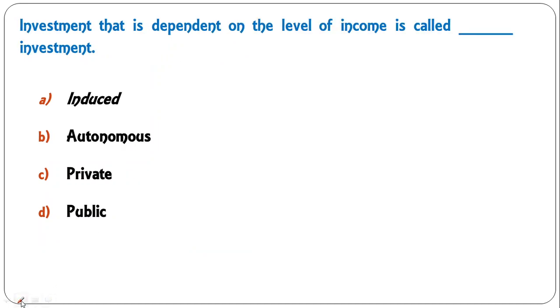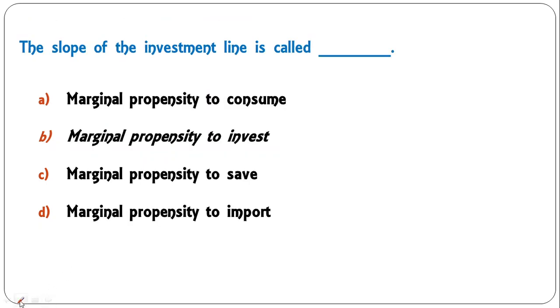Investment that is dependent on the level of income is called dash investment: induced investment, autonomous investment, private and public investment. Investment which depends on the level of income is known as induced investment, whereas the investment which does not depend on the level of income is known as autonomous. So here the correct answer is A. Moving to the next question.